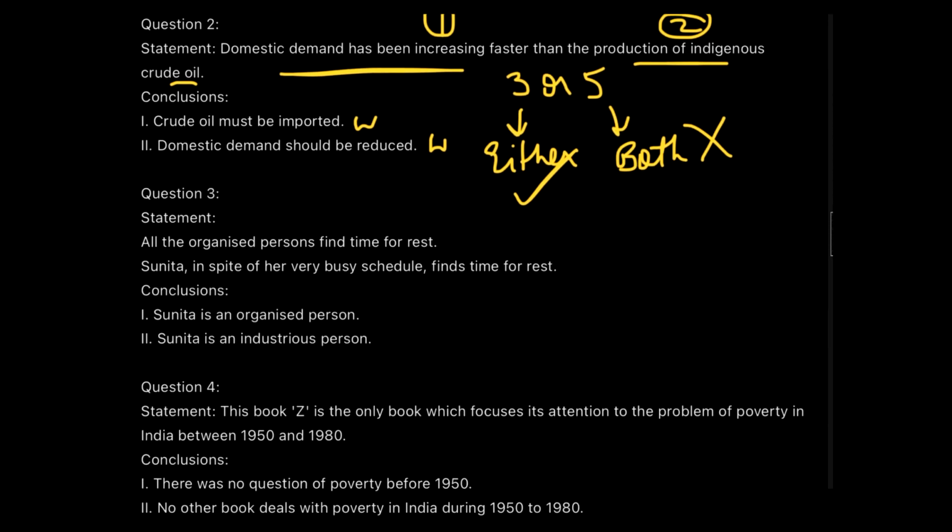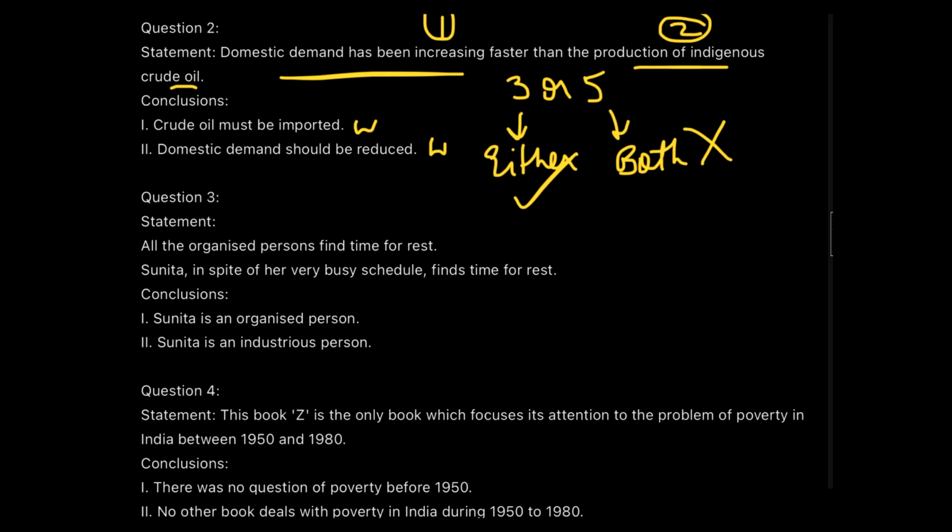In question number 3, the statement is, now this is a different kind of question coming under the category of conclusion and statement, guys, because here I'll be giving you two statements and with two statements, two conclusions also. So you have to find out which one follows. Statement number 1 is all the organized people find time for rest. So this is the quality of organized people, that they find time for rest. And Sunita, in spite of a very busy schedule, finds time to rest. This is statement number 2.